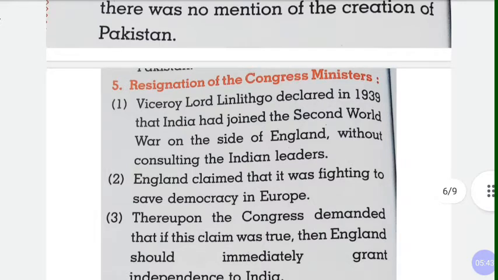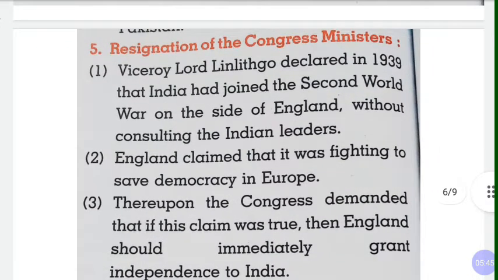Now, resignation of Congress ministers. Some Congress ministers resigned. Viceroy Lord Linlithgow declared in 1939 that India joined the Second World War on the side of England. So they declared that they have joined. What did they declare? That India had joined hands with the side of England without consulting Indian leaders.